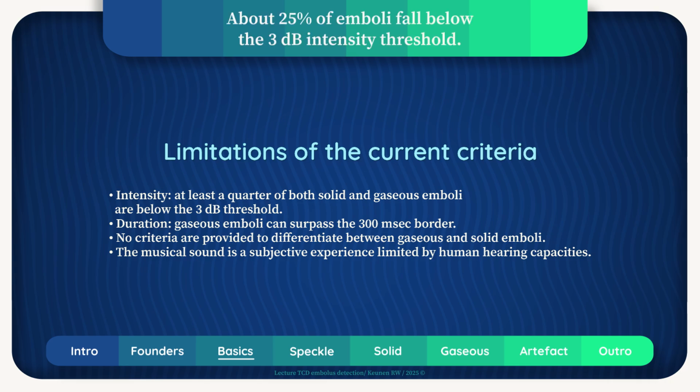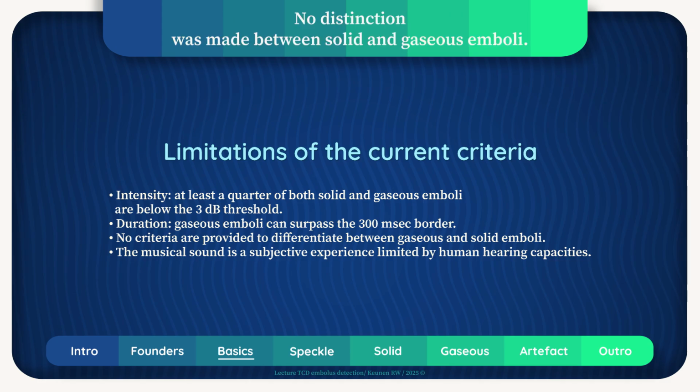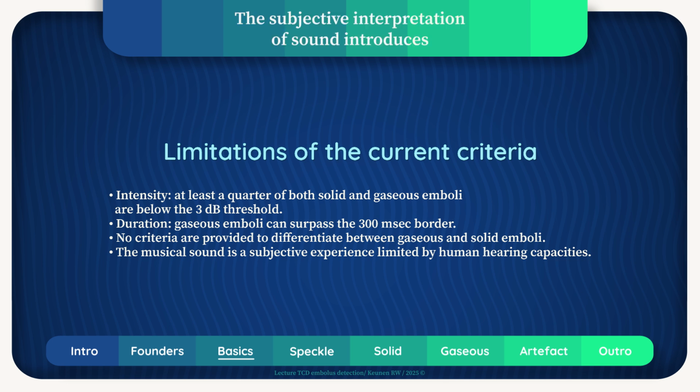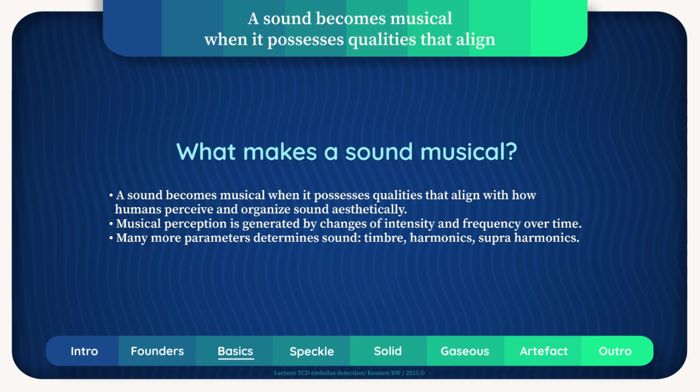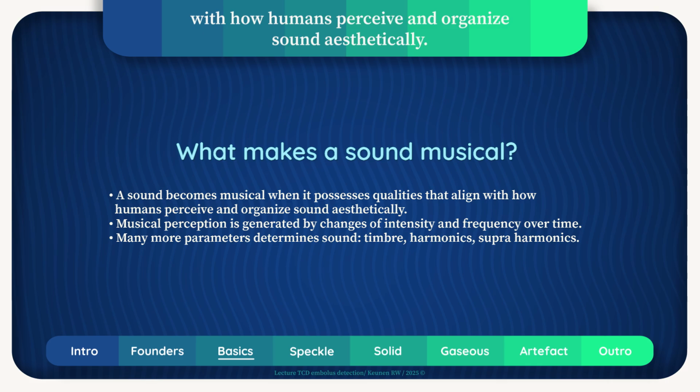About 25% of emboli fall below the 3 decibel intensity threshold. Gaseous emboli may exceed the 300 millisecond duration limit. No distinction was made between solid and gaseous emboli. The subjective interpretation of sound introduces bias due to individual differences in auditory perception. The question arises: what makes a sound musical? A sound becomes musical when it possesses qualities that align with how humans perceive and organize sound aesthetically.